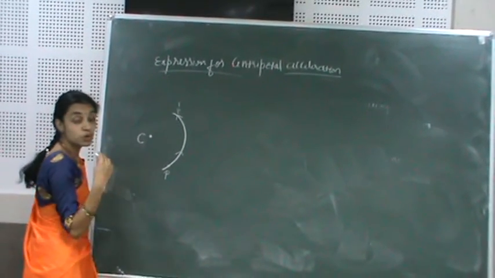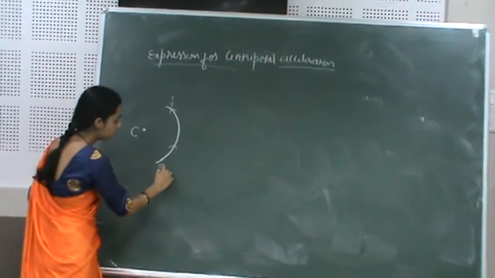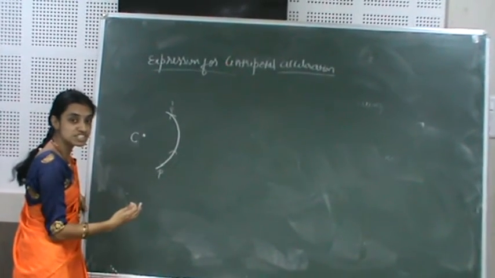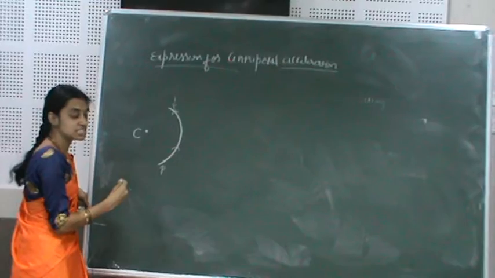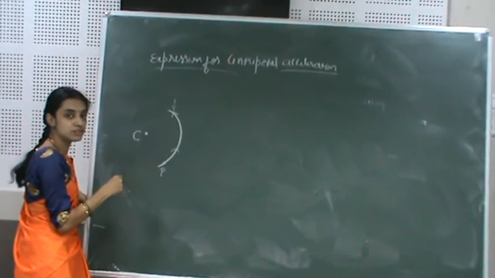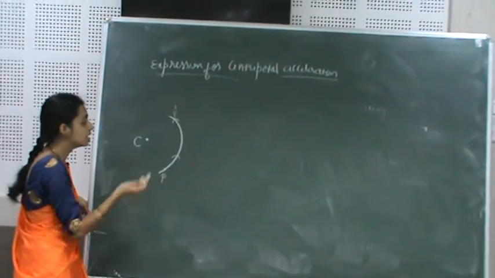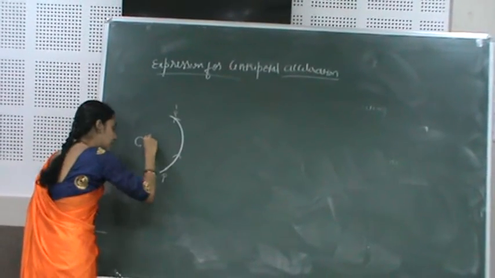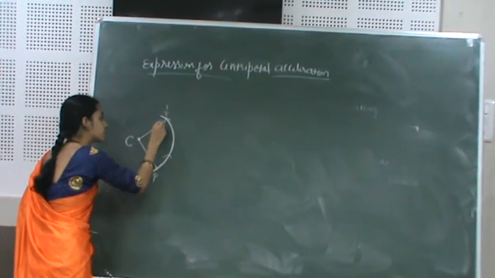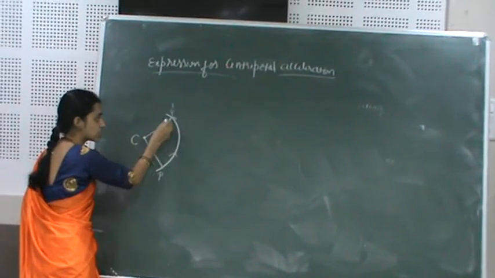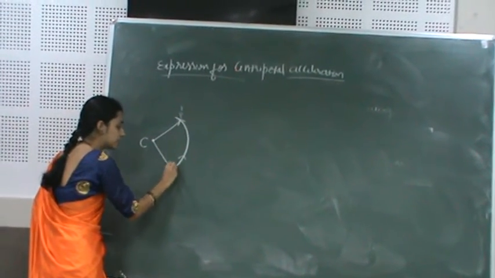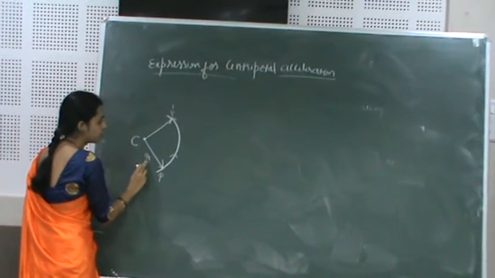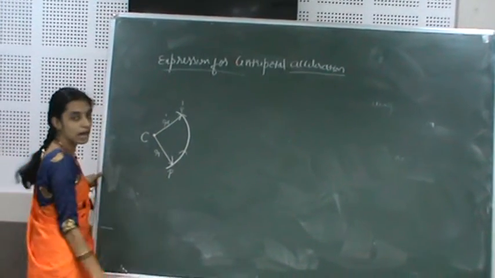Again we have to draw the position vector for P and for P dash. How to draw the position vector? If you consider a straight line segment from the origin of the coordinate system, the origin in the circle is the center. So draw a straight line segment from the origin, nothing but the center of the circle, ending with an arrow mark. So here the position vectors, let them be R and R dash.